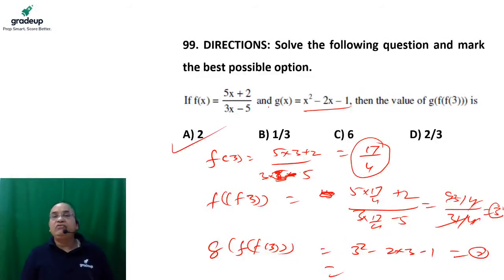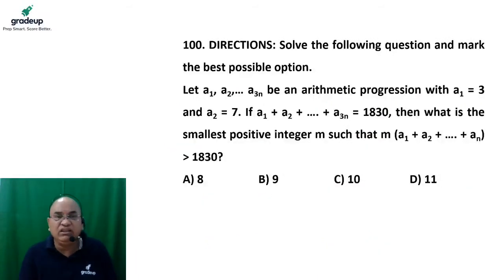So what we did, first we have put x is equal to 3 in f of x. Then whatever value we got, that we have put in f of x again. So we got f of 3. After getting that value of f of 3, which is equal to 3 here, I have put that value in place of x in function g of x. Then it will become g of f of 3. And after putting the value of 3 in place of x in g of x, the right answer would be 2. It's a very easy question, yeah, very easy question.